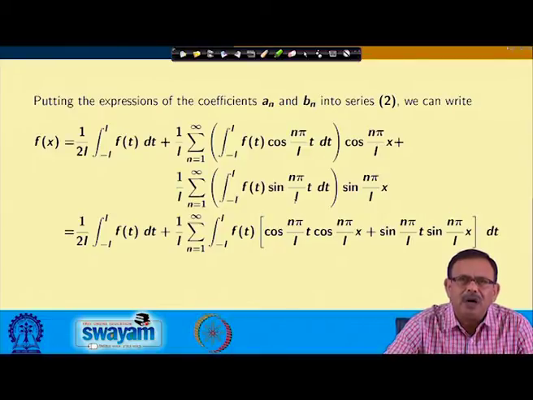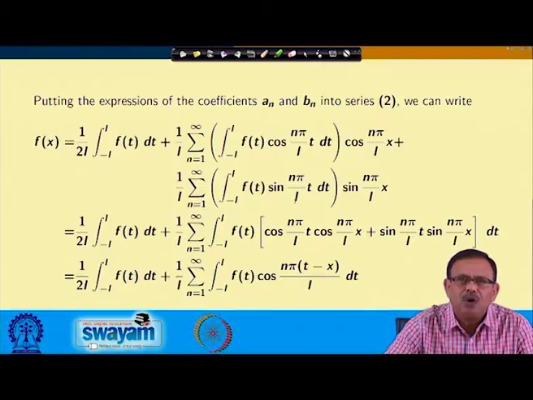I can combine the cos terms and sin terms together, so that the terms cos(n pi t by l) into cos(n pi x by l) plus sin(n pi t by l) into sin(n pi x by l) can be written as cos of n pi into (t minus x) by l, dt.